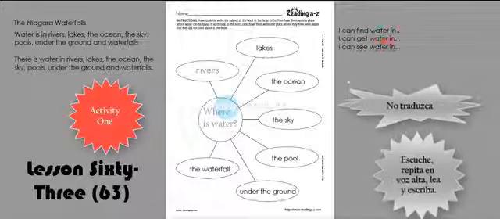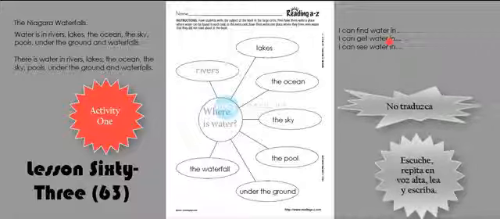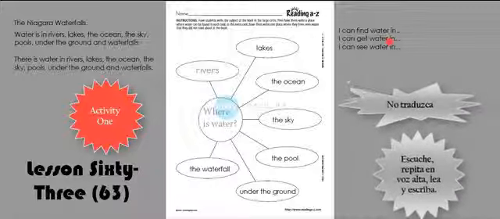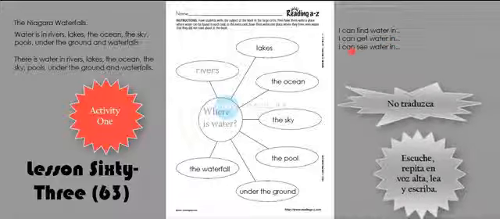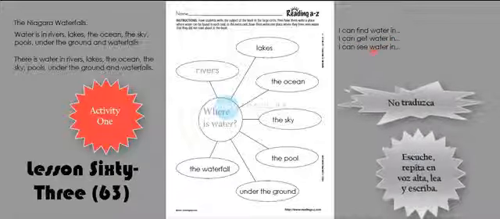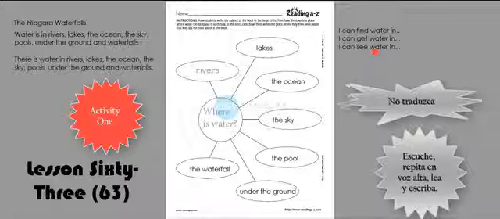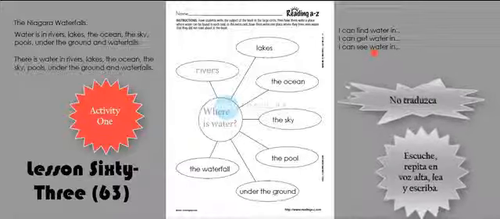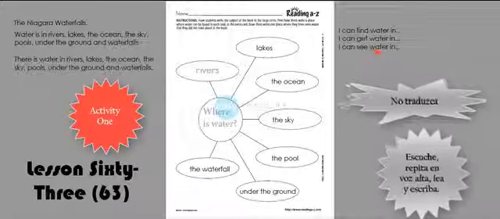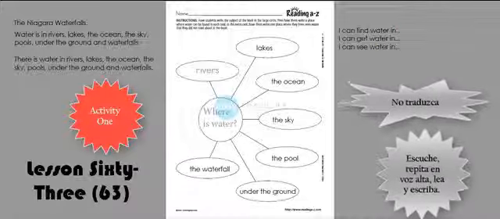I can get water in rivers, lakes, the ocean, the sky, the pool or pools, under the ground, and waterfalls. I can see water in rivers, lakes, the ocean, the sky, pools, under the ground, and waterfalls. That's it. Now let's turn to activity 2.